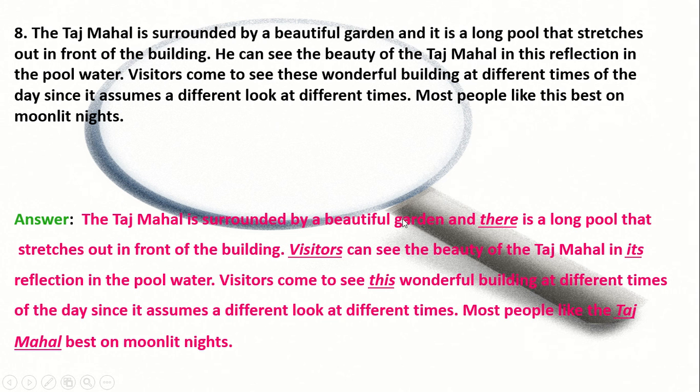The Taj Mahal is surrounded by a beautiful garden and it was written it is a long pool. There is a long pool. We know that there is an adverb but here it is used as noun to indicate a place. There is a long pool that stretches out in front of the building. In the question it was written he can see. This he indicates which noun? There is no indication. In the next sentence, the subject is visitors. So here we can use visitors or one. I use visitors. Visitors can see the beauty of the Taj Mahal in its reflection in the pool water.